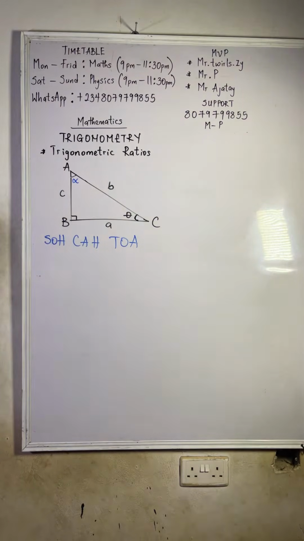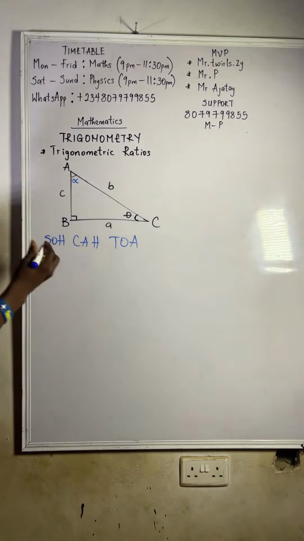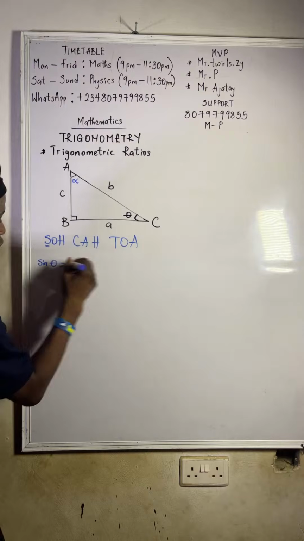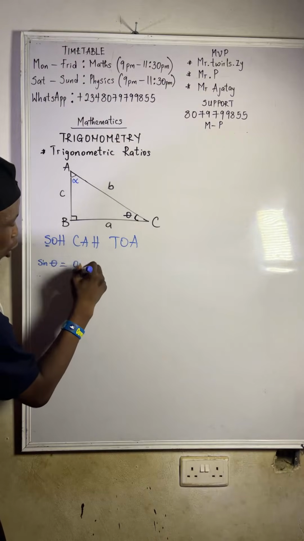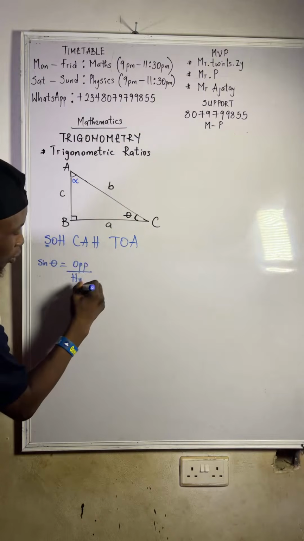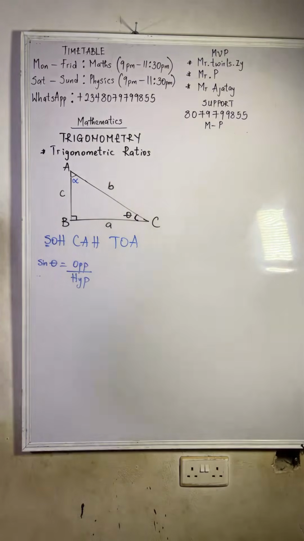Now from the word SOHCAHTOA, what does SO mean? That will be sine theta equals to what? What is O? O is called opposite, then H is called hypotenuse. So it means sine theta is opposite over hypotenuse. Are we okay?